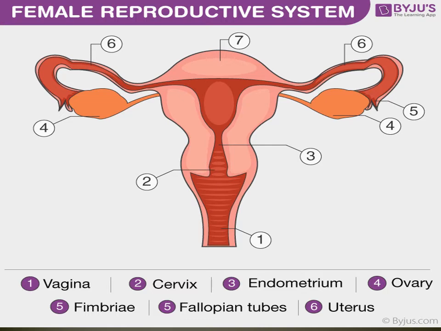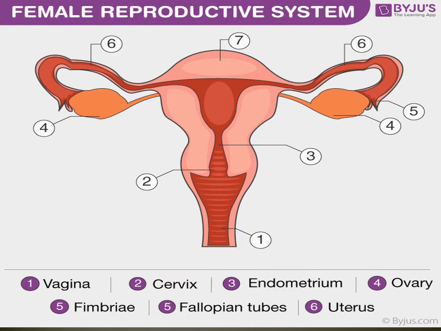The uterus is a triangular sac-like structure. Development of the fetus takes place in the uterus. The narrow end of the uterus is known as the cervix. Where is the cervix? Everybody see the picture. The fetus, the small embryo, develops only in the uterus.